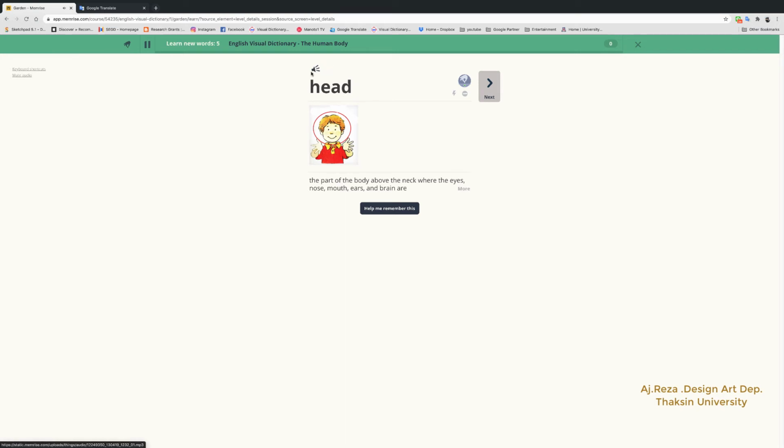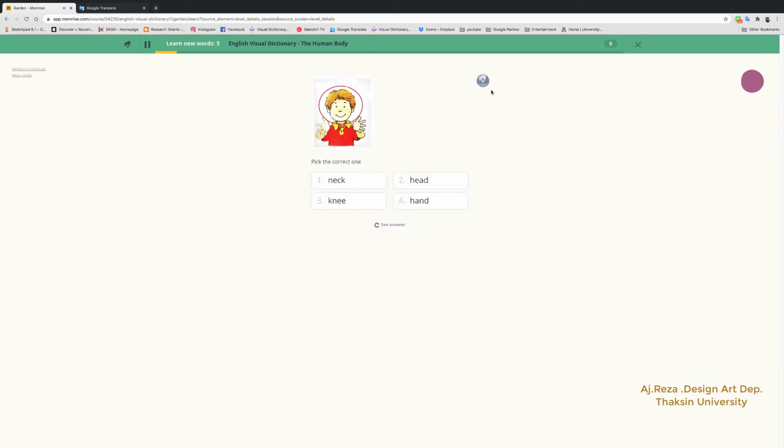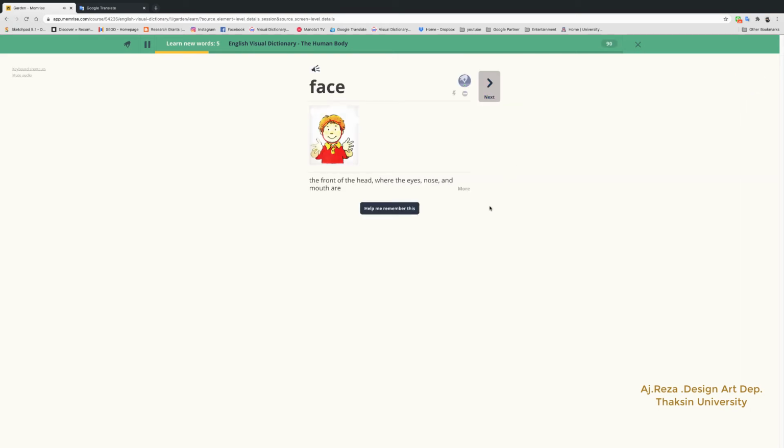Now, head. If you want to repeat, you can press this. Head. Yeah. You press this speaker icon. Head. It tells you again. So, head. And then you go to the next. Hair. Now, what is this? So we know it's head. What is this? Hair. Face. Very good. Arm. You see, arm is from here to here. It's called arm.